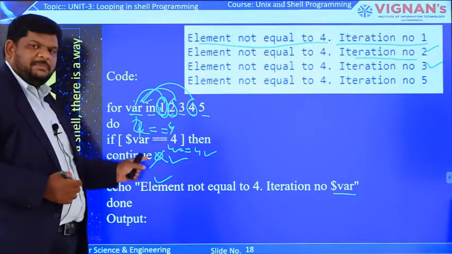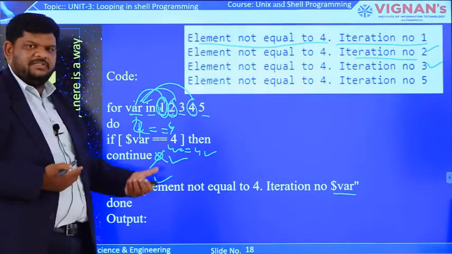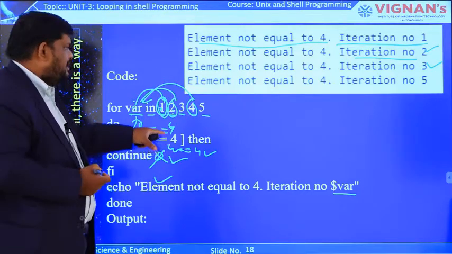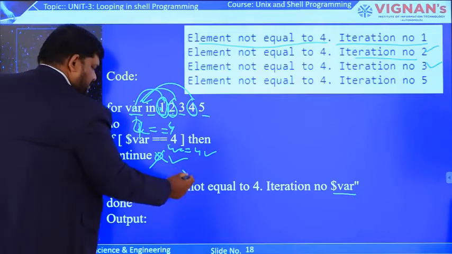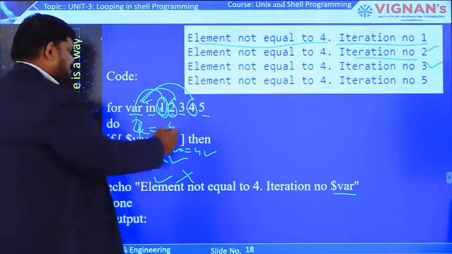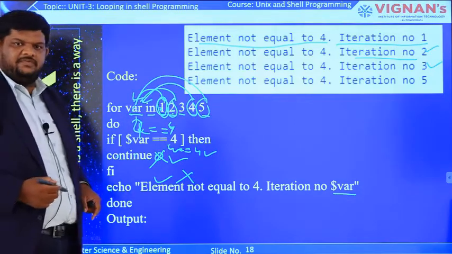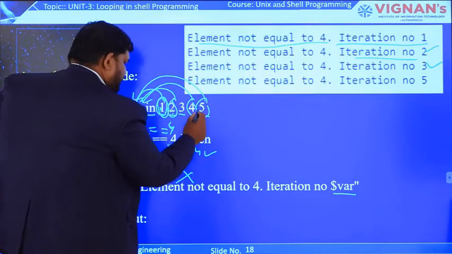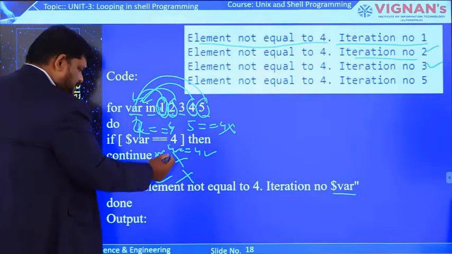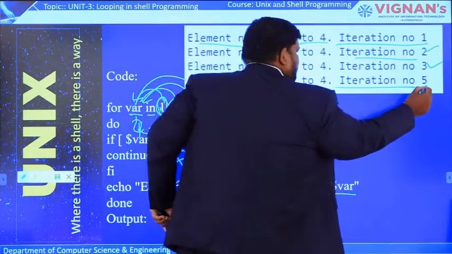If we use the break statement, it will exit from the loop. But here we are using continue, so it skips only the present iteration. That's why it will not execute this echo statement, and goes straight to the next one. Now the variable contains 5. 5 is equal to 4 is false, so continue will not execute. The next statement executes, so the answer is iteration number 5.